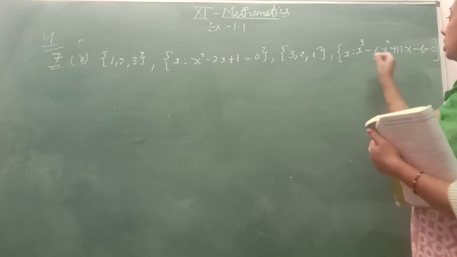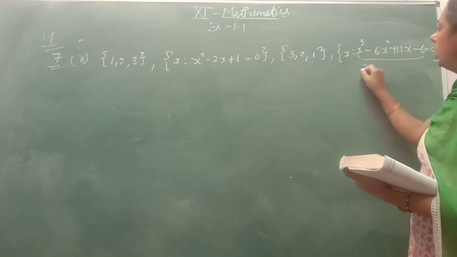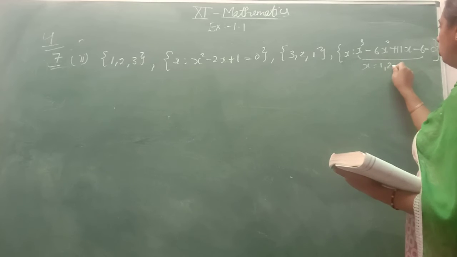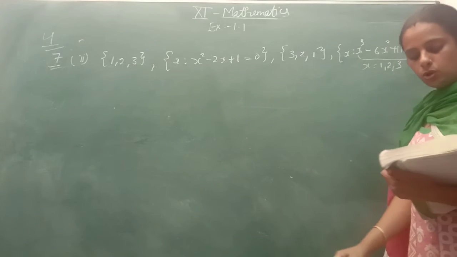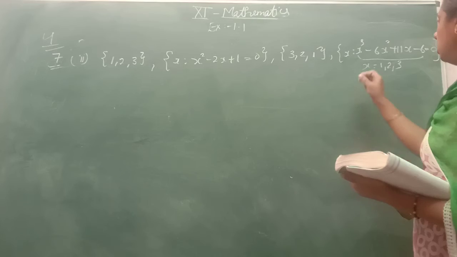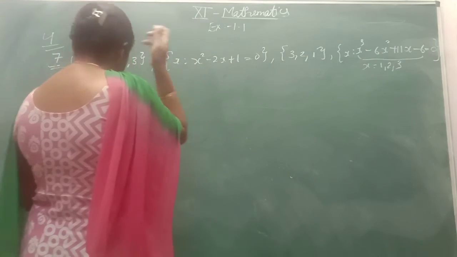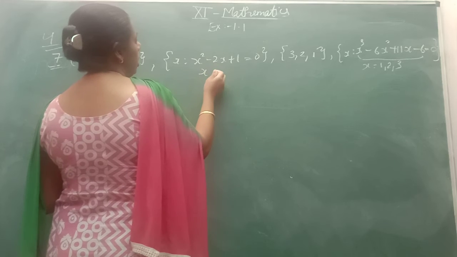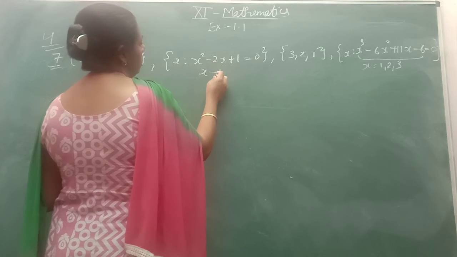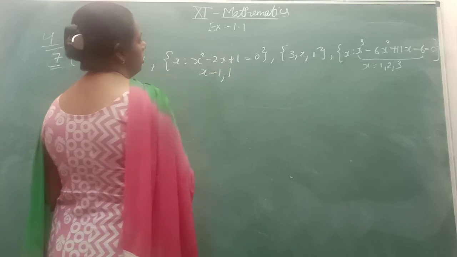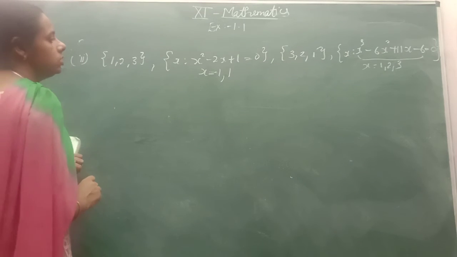When you make the factors of this one, you will have that x equal to 1, 2 and 3 are the solutions. You can check. Now make the factors of this. You will have x minus 1, x equal to 1 and 1. These two are the elements.